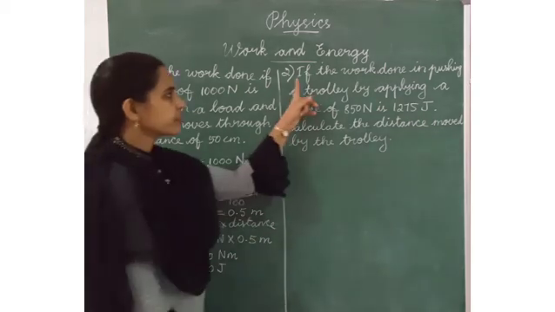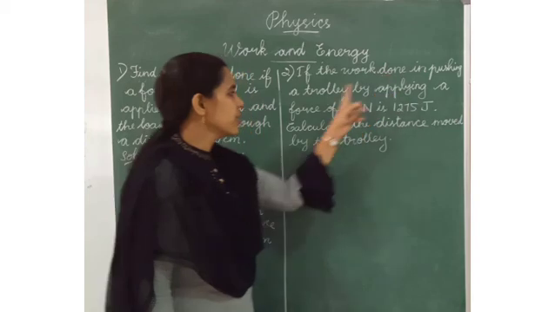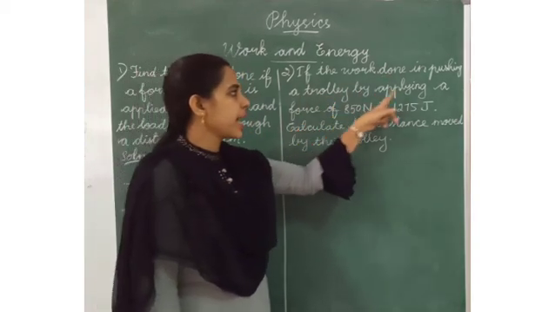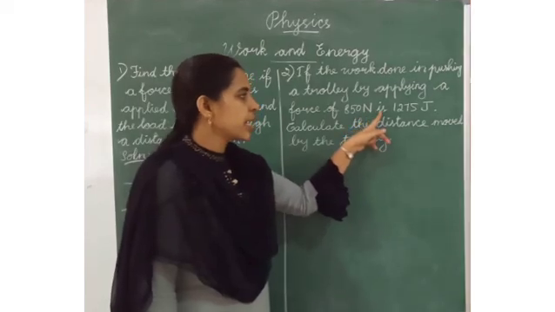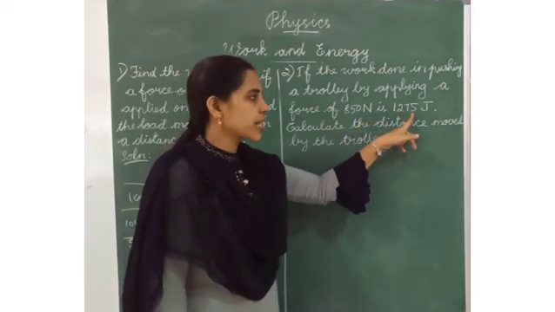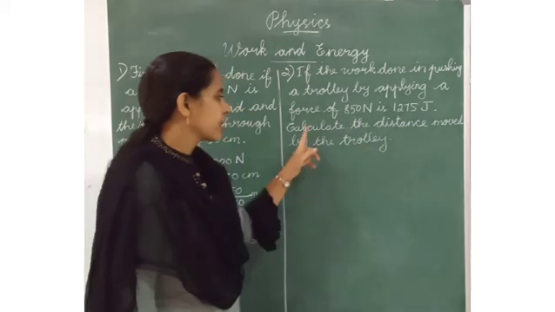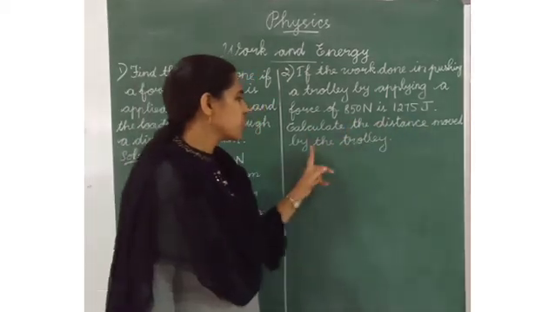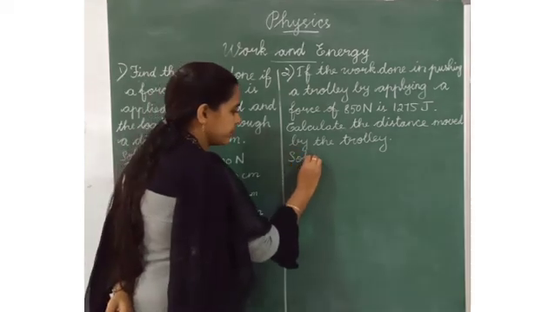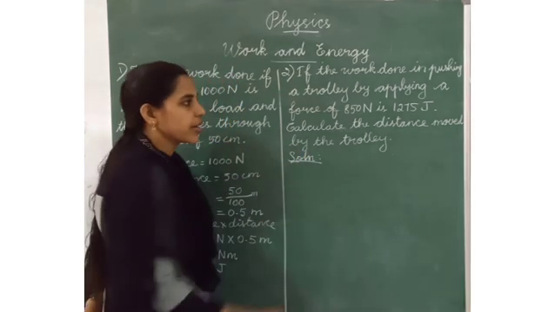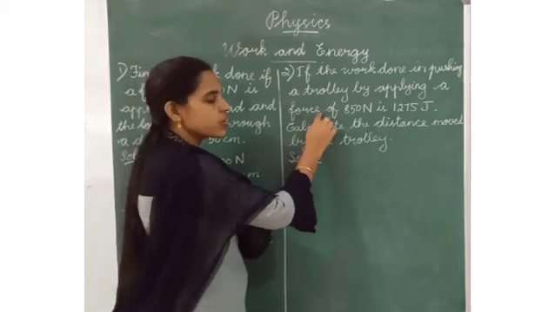Next question. If the work done in pushing a trolley by applying a force of 850 Newton is 1275 joule, calculate the distance moved by the trolley. Solution. What do we have to write now? Force is given.